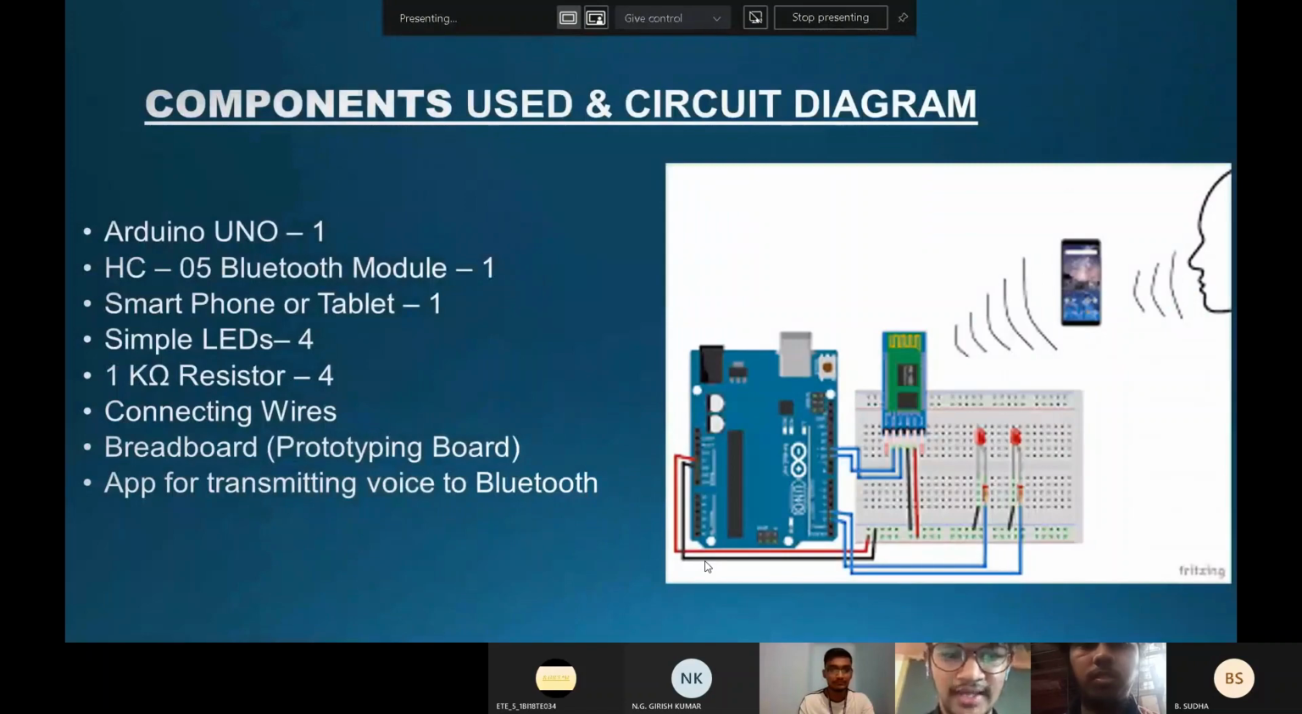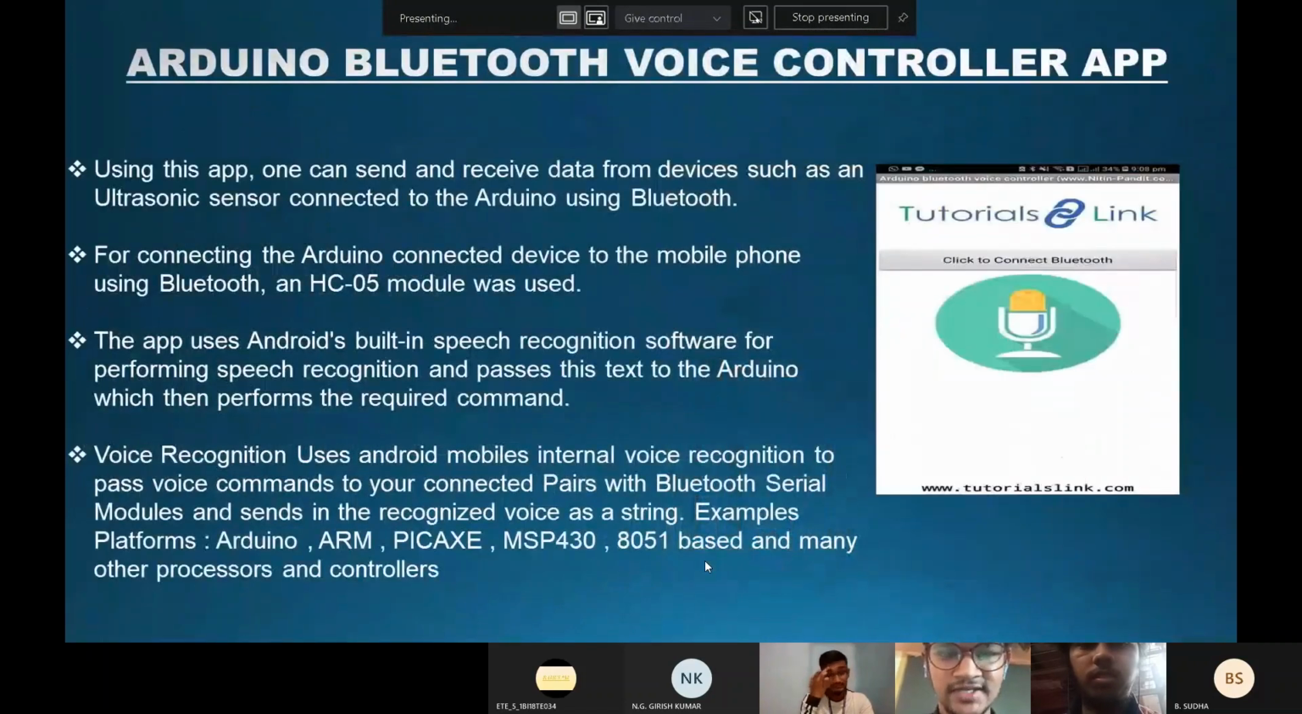The app uses Android built-in speech recognition software for performing speech recognition and pushes the text to the Arduino, which then performs the required command. Voice recognition uses the Android device's internal speech recognition to pass the commands, which are connected and paired with the Bluetooth serial module and sent as a recognized string.